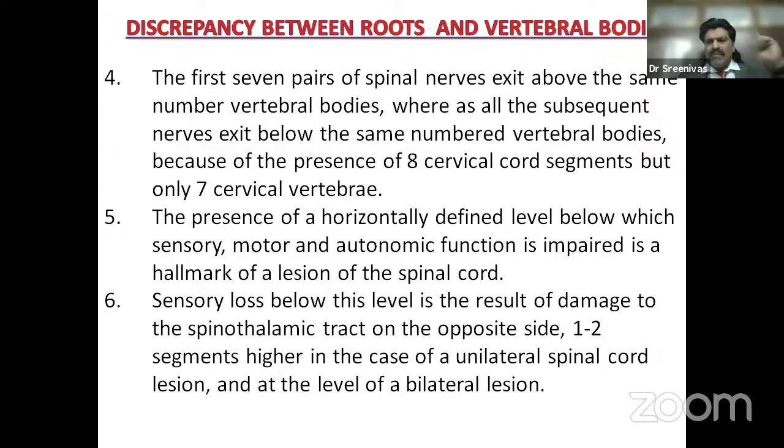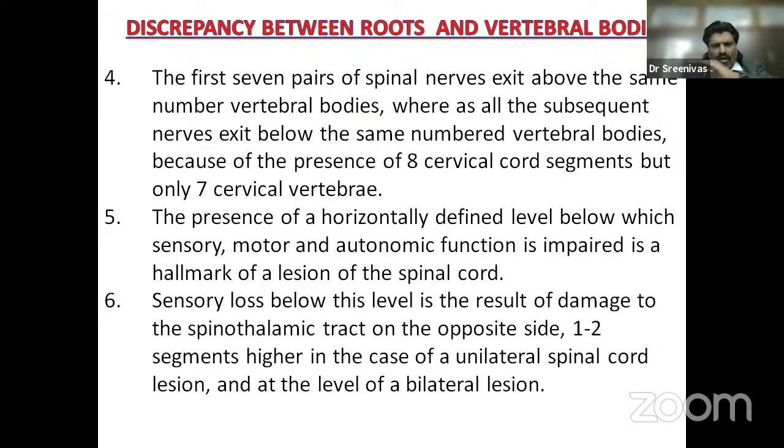So above C7, the nerves exit above the respective vertebral segments, but below C7, C8, they start exiting one segment below the corresponding vertebral body. The first 7 pairs of spinal nerves exit above the same numbered vertebral bodies, whereas all the subsequent nerves exit below the same numbered vertebral bodies because of the presence of 8 cervical cord segments but only 7 cervical vertebrae.